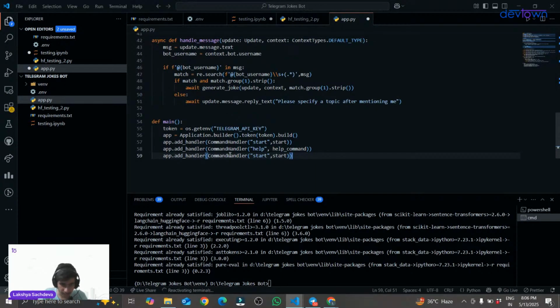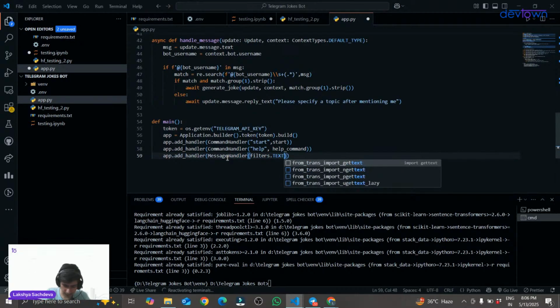Then similarly, we will be adding a message handler. This time we will be adding a message handler, which will handle all of our messages. And in this message handler, I will first of all filter the message. So filters.text